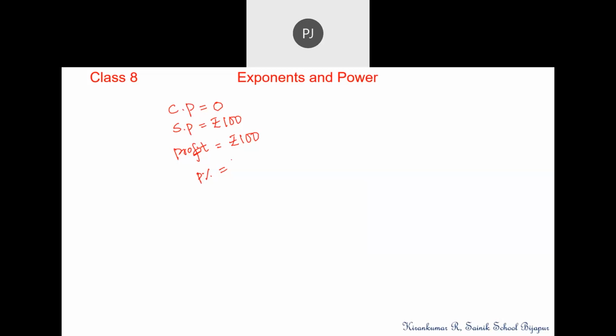I will also think, you also think here. At present, I can't say that it is 100 by 0 into 100. 0 is equal to 0%. Okay, and 100 plus 100 is 200. But we never define any number divided by 0. We never consider this. This is not defined.